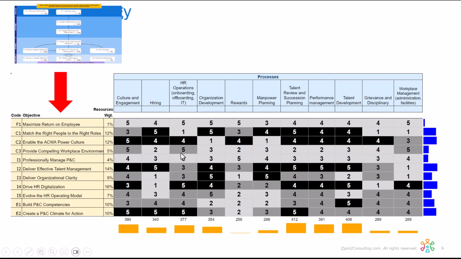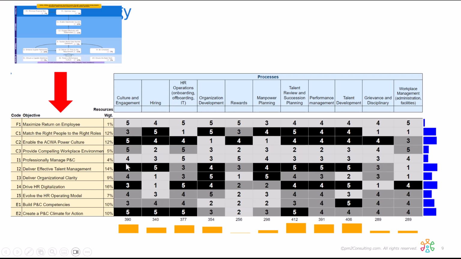points. So what this means is now if I'm in the culture and engagement area, I need to write my objectives around what I do to support the power culture, what I do to support talent management, what I do to support digitalization, and finally, what do I do to support climate for action. Whereas if I was in hiring, I need to write my objectives around what I'm doing to match people to the right roles, enable the culture, talent management, and also climate for action. So you can see each department needs to do different things and have different objectives.